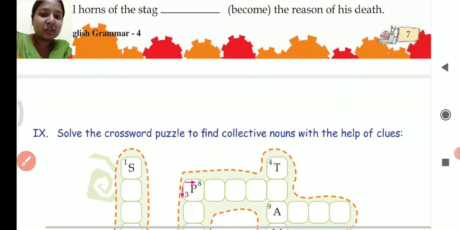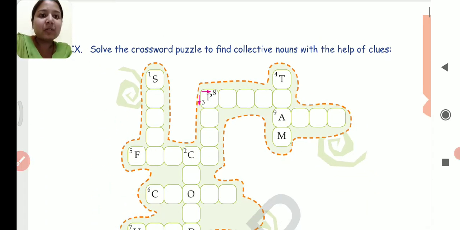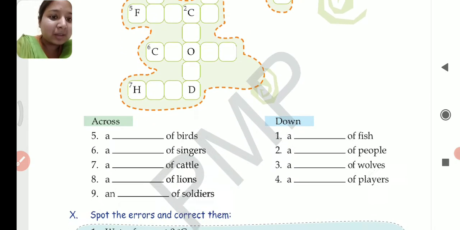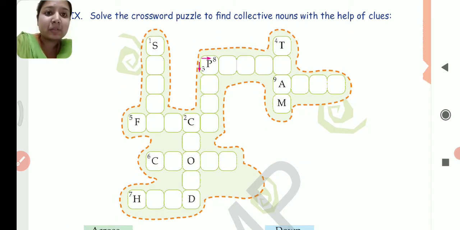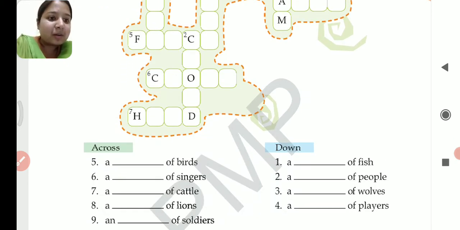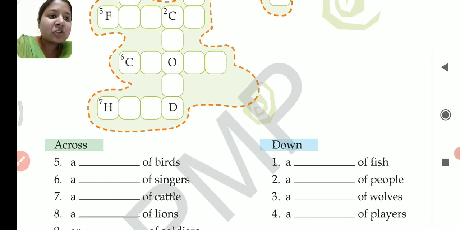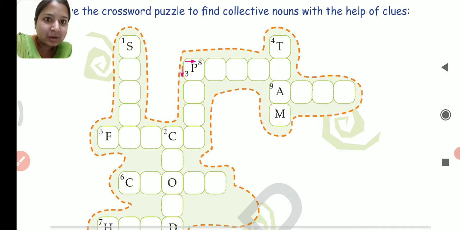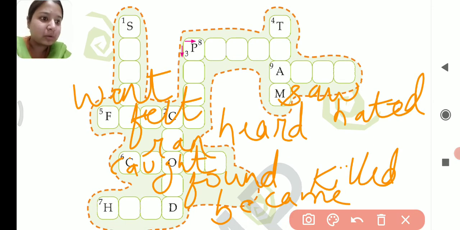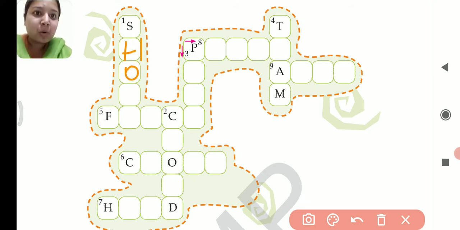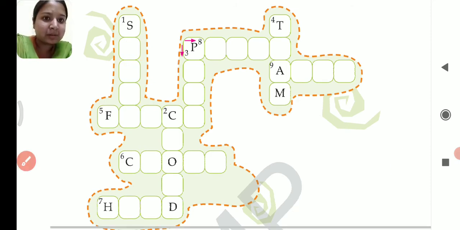Now we'll be moving towards question number 9. Solve the crossword puzzle to find collective nouns with the help of clues. So here there are certain clues given and you have to find the collective noun. First is down: a blank of fish. A collection of fish is called shoal. Let's see the first one. Where is A? See, S is there. So you will write shoal, S-H-O-A-L. Shoal.